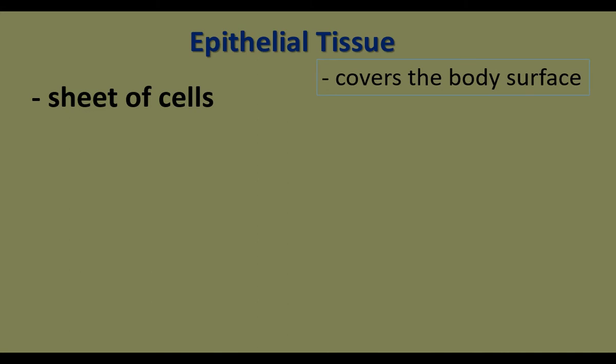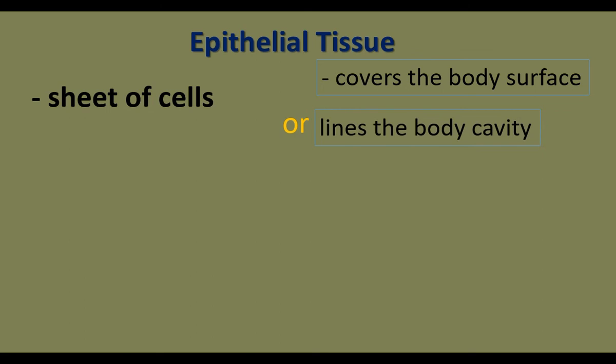Epithelial tissues are made up of sheets of cells. This tissue covers the surfaces like a sheet. Epithelial tissue covers the body surface or lines the body cavity.